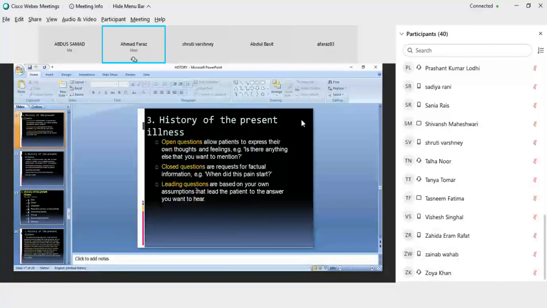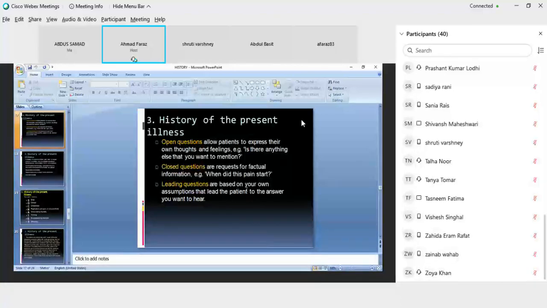Closed questions are requests for factual information, like when did this pain start? The patient is saying, I am having pain for the last 2 days. Then you will ask, when did this pain start? For the time. This is a closed question. And leading questions are based on your own assumptions that lead the patient to answers you want to hear.